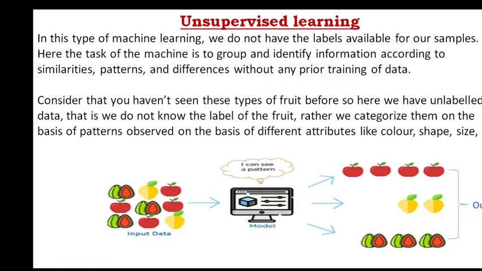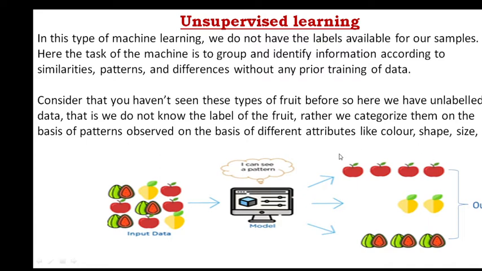So here, in this unsupervised learning, we don't have output data. We need to find out the output from the input data. So here a bunch of fruits is available as input data, from which it will find out the similarities like color, shape, size, etc. and it will train the model and make clusters. It makes groups. It makes all the items, all the fruits, into groups.